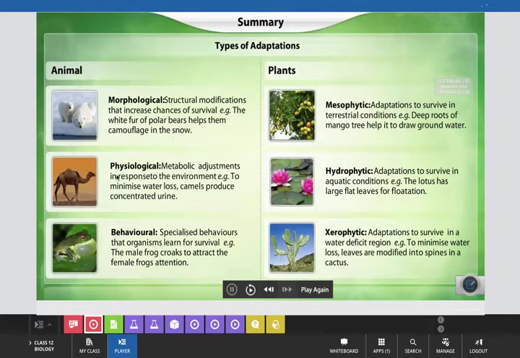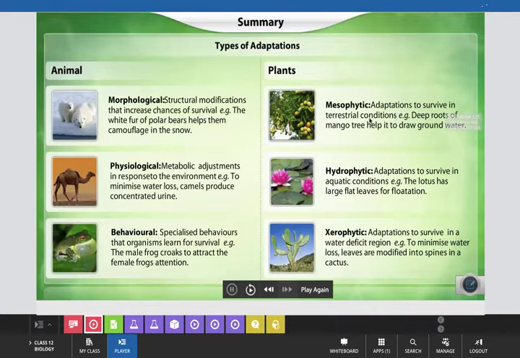In physiological adaptation, you can categorize metabolic adjustment in response to environment, like camels producing concentrated urine to minimize water loss. And behavioral adaptation means specialized behaviors that organisms learn for survival. For example, the male frog croaks to attract the female frog's attention.